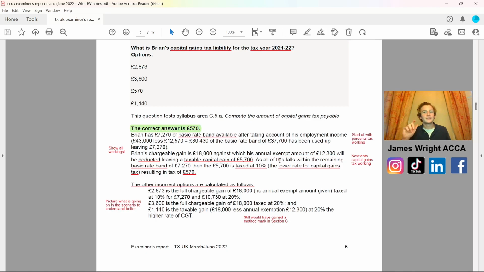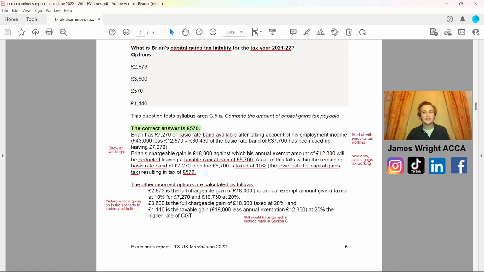Well, the correct answer, first of all, for anyone who's calculating them or had a go beforehand, was £570. And this is because Brian has £7,270 of basic rate tax band left. Therefore, start with the personal tax workings straight away. So this is where you've got to be careful of the employment income for this particular year, less the basic rate bands. For 2021-2022, it was £12,570 for the personal allowance. So then that means that we're only leaving ourselves £7,270 left. So just show all your workings. I know we've got to come to the right answer on there.